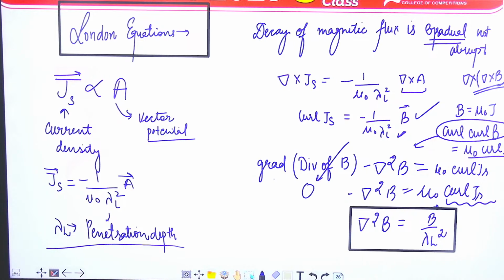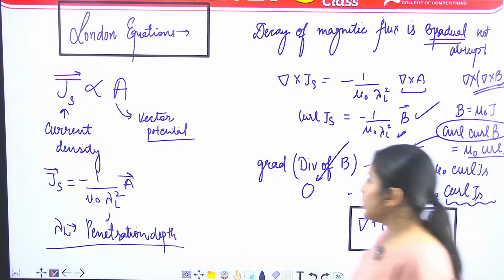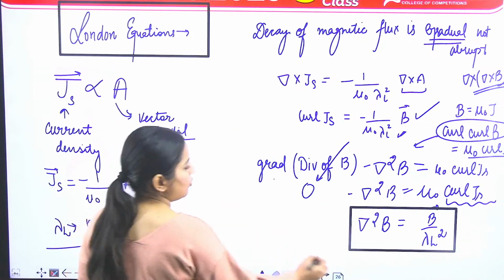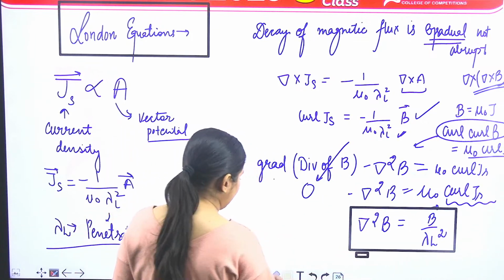And this equation does not have a solution uniform in space. Hence a uniform magnetic field cannot exist in a superconductor. यहाँ से हमें एक और बात पता लगी, uniform magnetic field cannot exist in superconductor. You can write down this point.